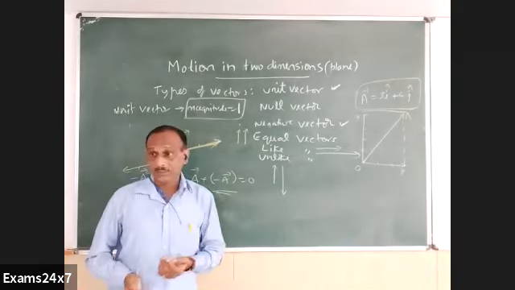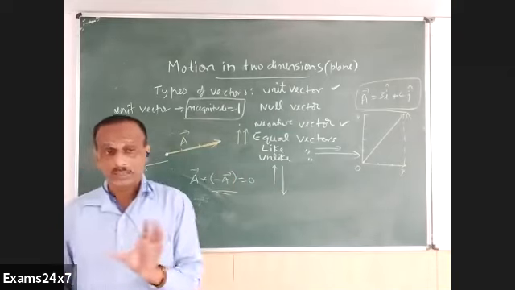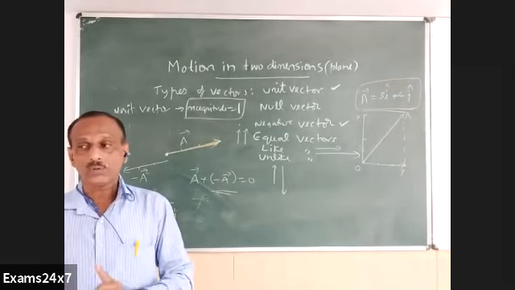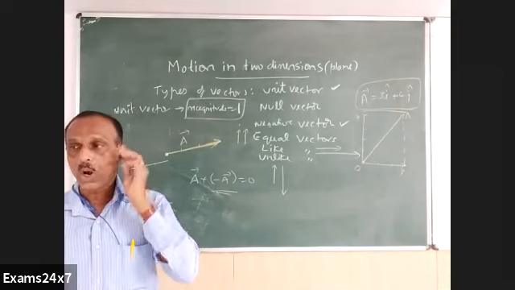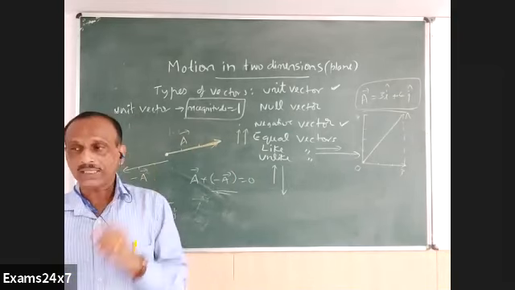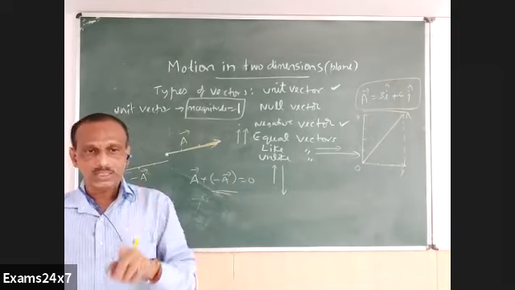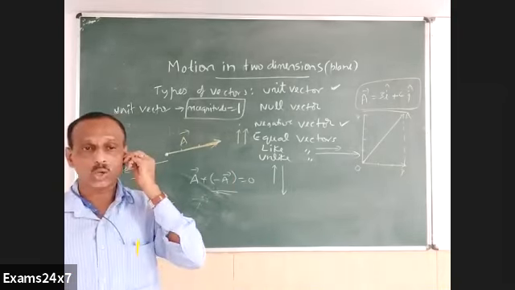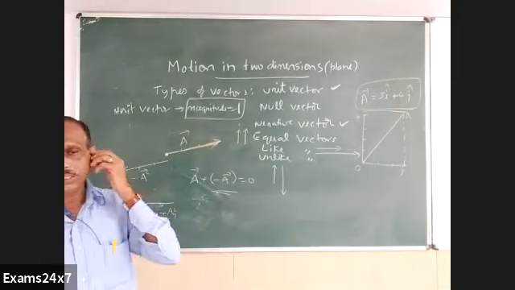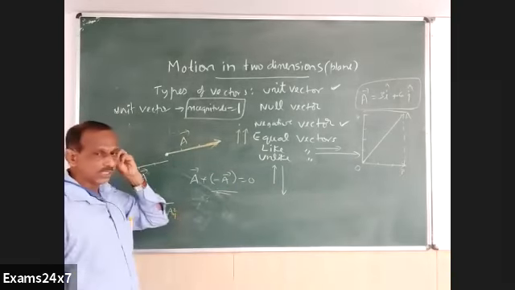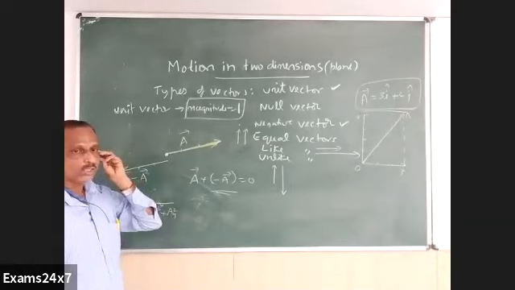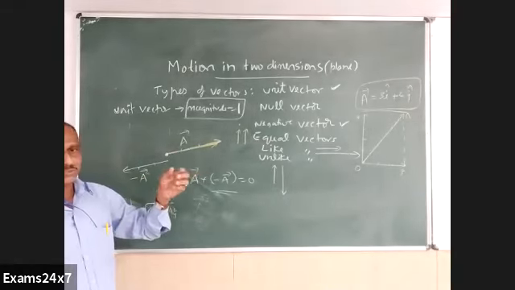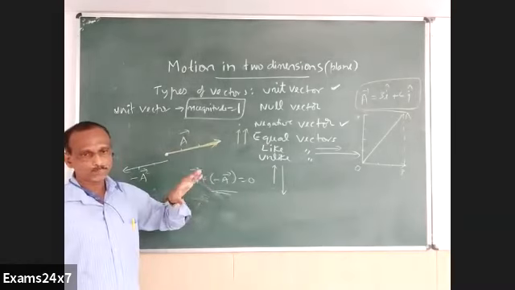An important term in connection with vectors is the couple. What is a couple? A combination of two equal and opposite vectors acting at two different points on a body. These two equal and opposite forces constitute a rotation or torque, what you call, for the body. So there we need two unlike vectors of equal magnitude.